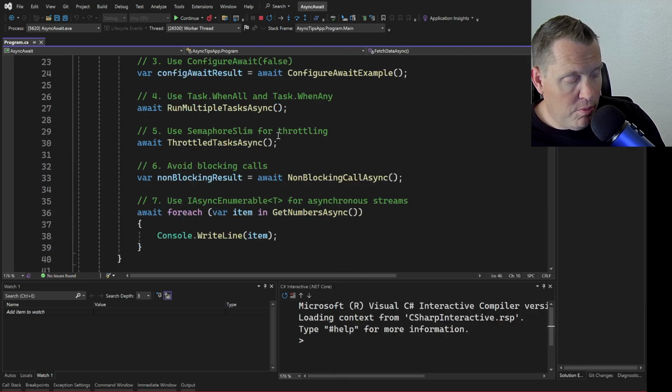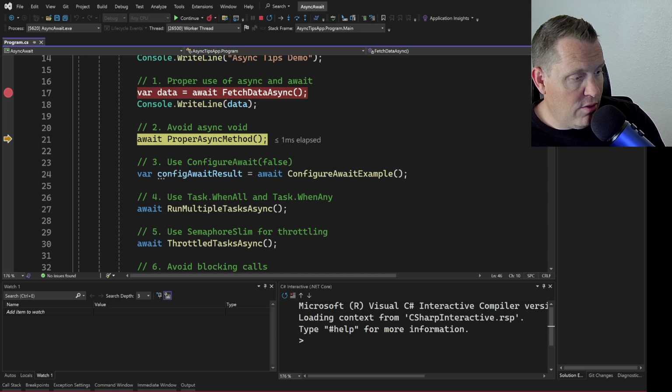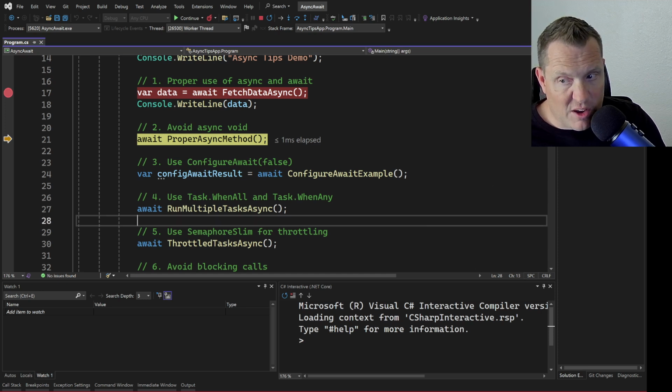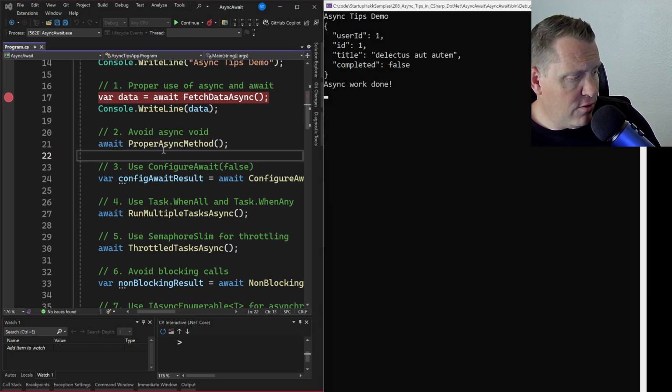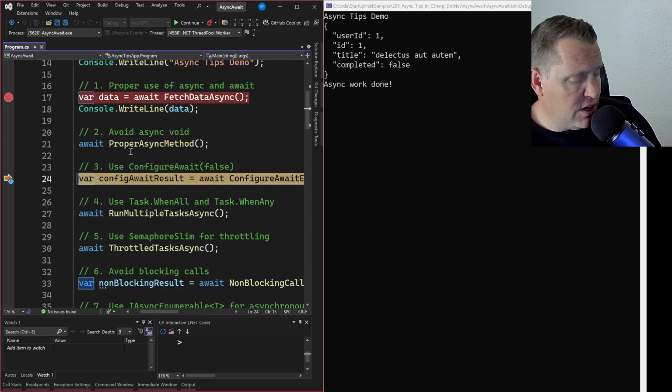So we're going to go back to that up here, and we're going to run this, and you'll be able to see it. Let me get these windows situated side by side so we can see them a little bit better. All right, now we're ready to run these side by side. So as I run this, you can see that it says async work done. Now, the important part here is that we always want to try to make sure that we return some data. We want to try to avoid returning just a blank task or a void task here.